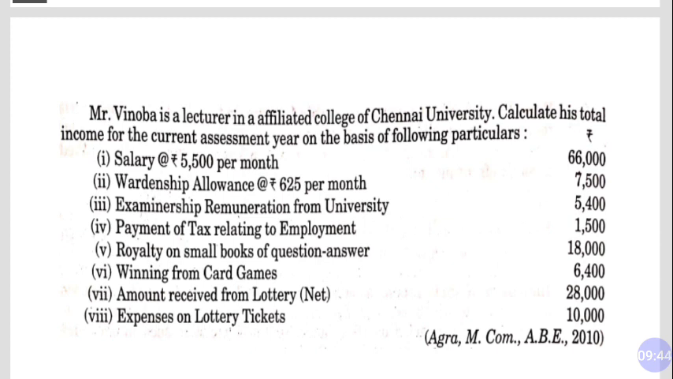So first of all, what you have to do, you have to check how many heads are given. So salary, warden, examiner, these three come under income from salary, and royalty, winning, amount received on lottery, these three come under income from other sources. Okay, so in this question again we have only two sources of income. Now let's check how you are getting this answer.